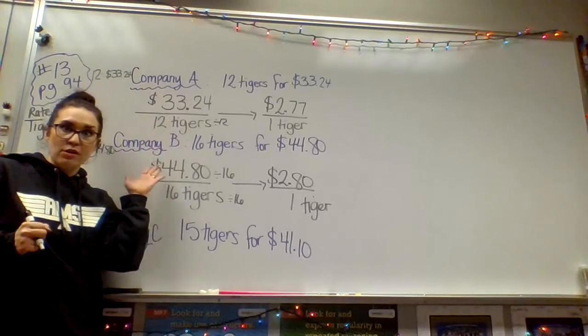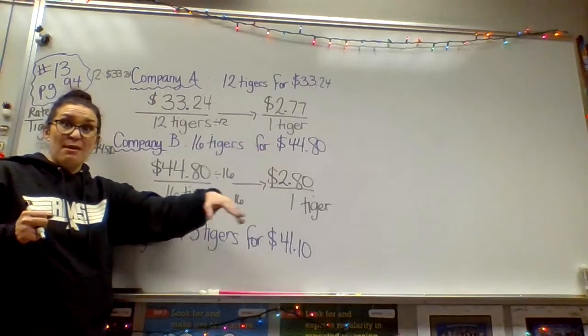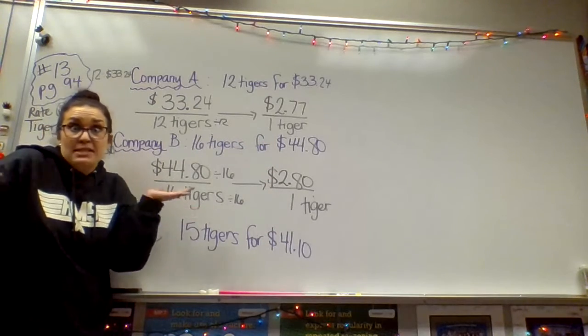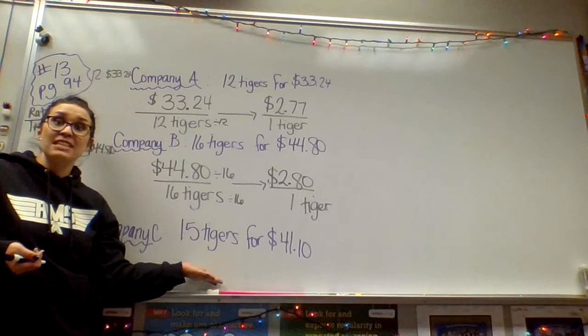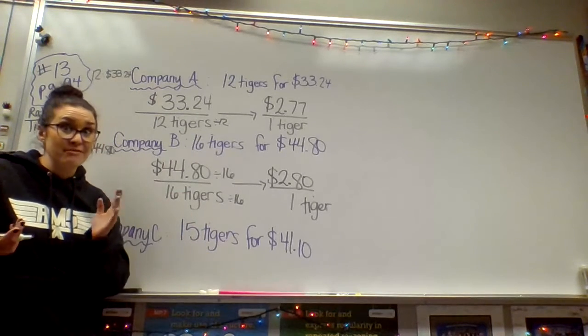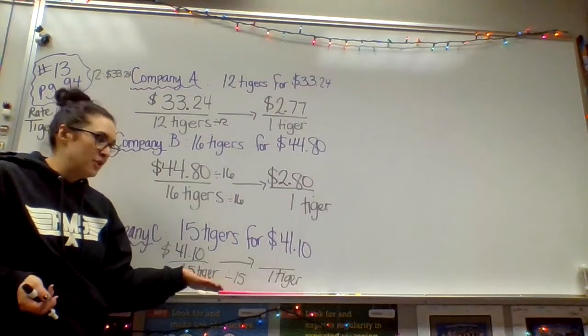Remember, we're taking these regular old rates and we're trying to make them a unit rate, which means that we're trying to find out how much one tiger costs at a time, right? Okay, last one, let's look at company C. This is 15 tigers for $41.10. All right, so for company C, we're going to use this unit rate, correct?